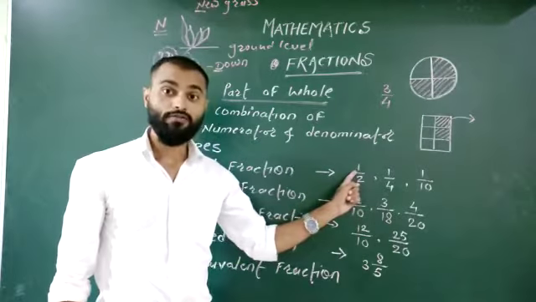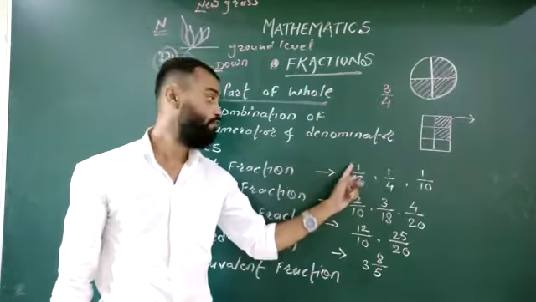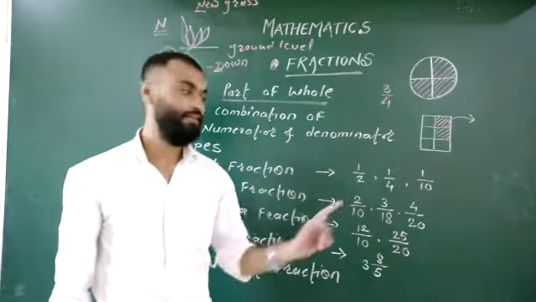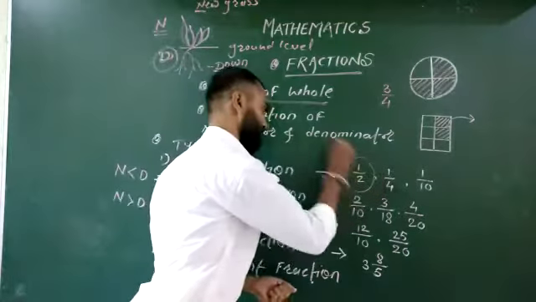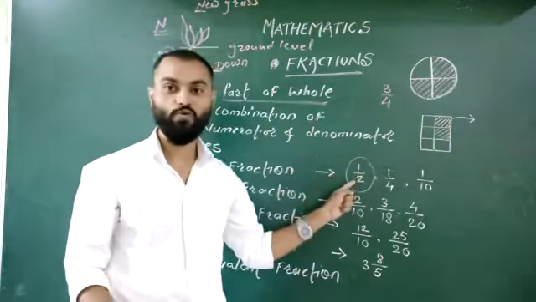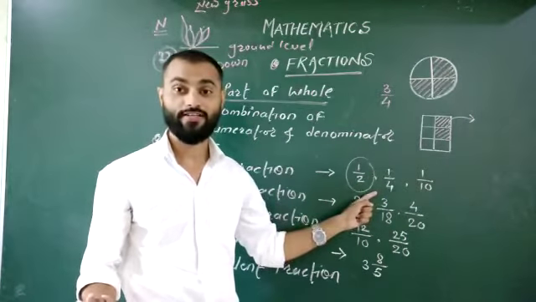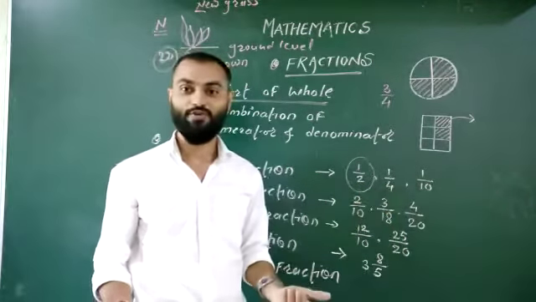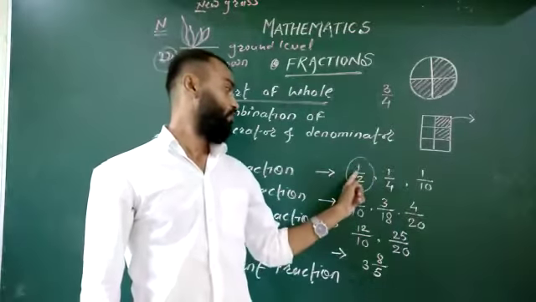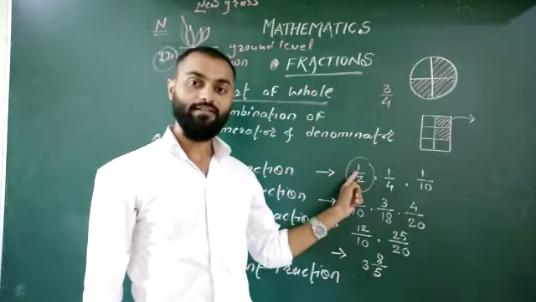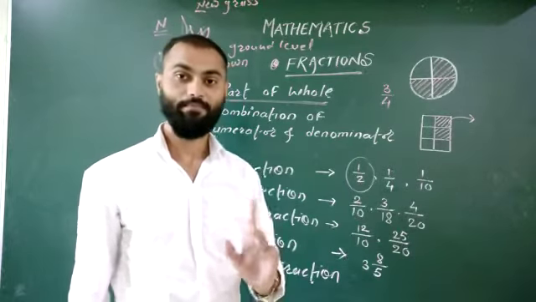If you find 1 as a numerator, then this is your unit fraction, right? 1 by 2, unit fraction. 1 by 4, unit fraction. 1 by 10, unit fraction, right? At the numerator, if you find 1, then it is your unit fraction. Okay. The next is